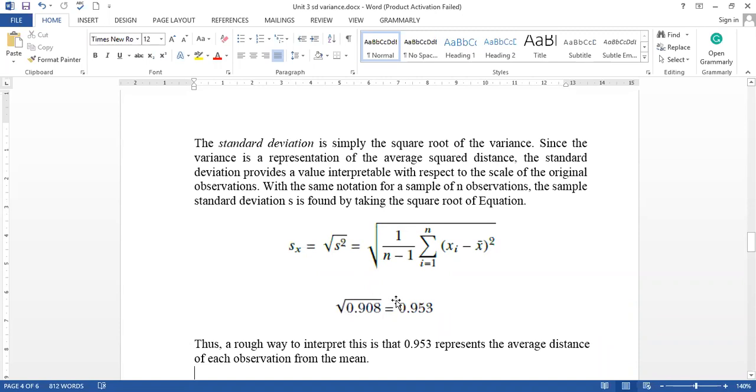If we take the square root of the very same example, 0.908, it will give 0.953, and this is the standard deviation. It represents the average distance of each observation from the mean. We can say this is a kind of average of all the distances considered from the mean value.